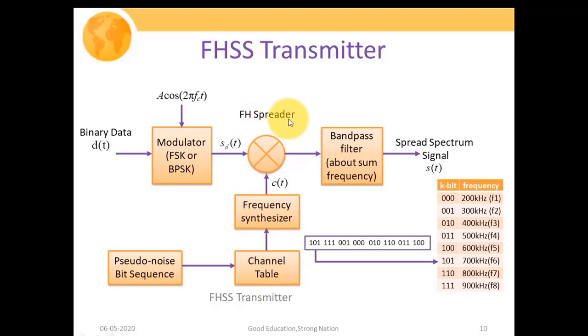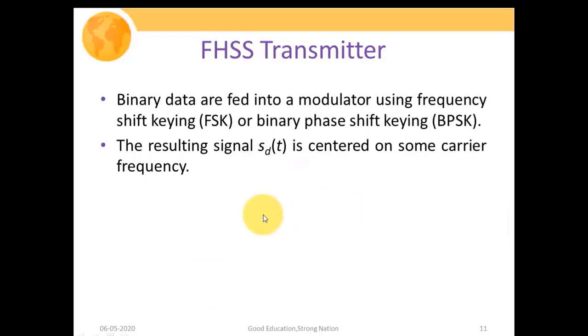So what our FH spreader is actually doing is a product multiplication of the s(d)(t) signal and the c(t) signal, and then this modulated signal, or we could say the spread signal or expanded bandwidth signal, is passed through the band pass filter, which takes the sum frequencies, and that spread spectrum signal s(t) is passed through the channel. So here is the explanation of the FHSS transmitter.